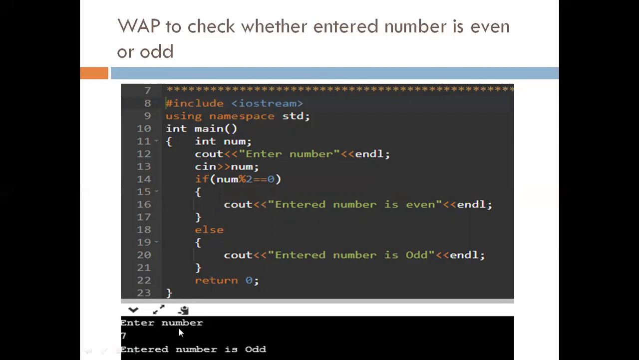So let's say in the output we enter the number 7. It checks this condition, 7 modulo 2. If we divide 7 by 2, the remainder is 1. So that is not equal to 0. It means this condition is false. So it executes this else block: entered number is odd.